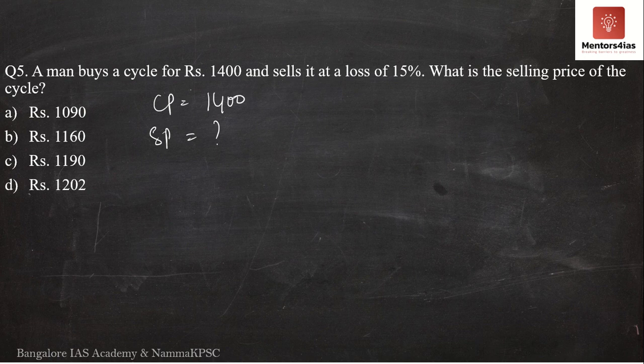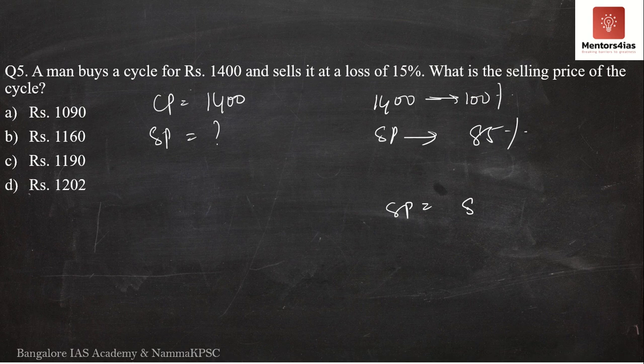Going back to what we used to do in percentage, if I take 1400, that is cost price, as 100%, then what is selling price? Selling price is 15% less. It will be 85%. Now can we determine the selling price? Of course we can. Selling price is 85 into 1400 divided by 100. 0 and 0 get cancelled. We now have to multiply 85 into 14.